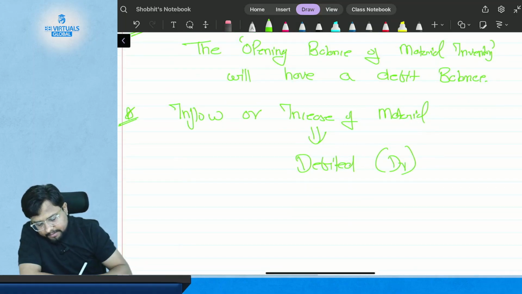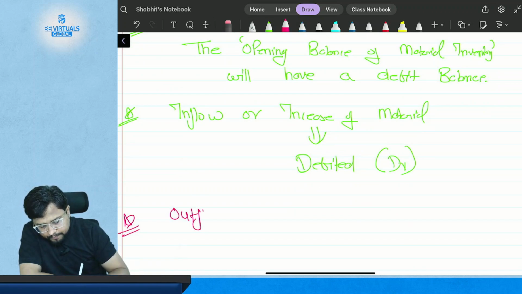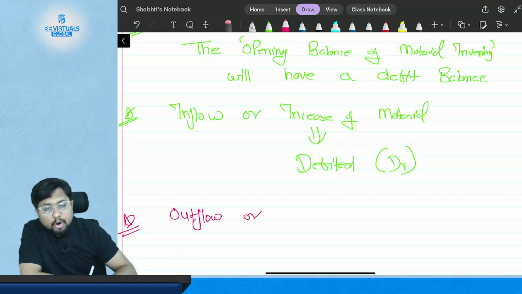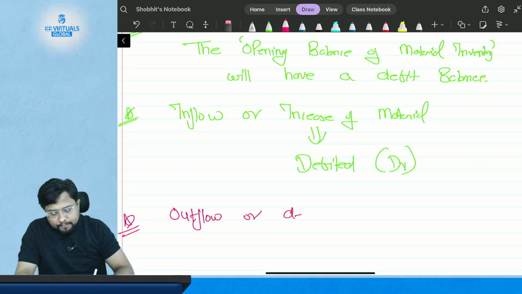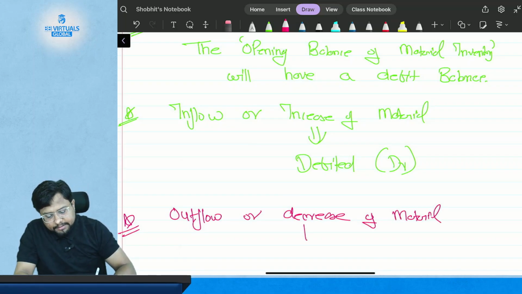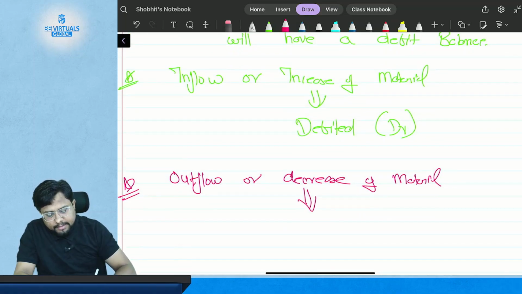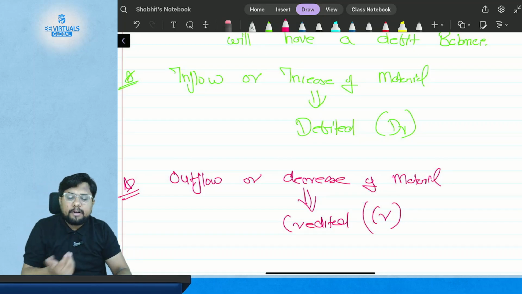And every time there is outflow or decrease of material, what will happen? It will get credited. What will get debited and credited?